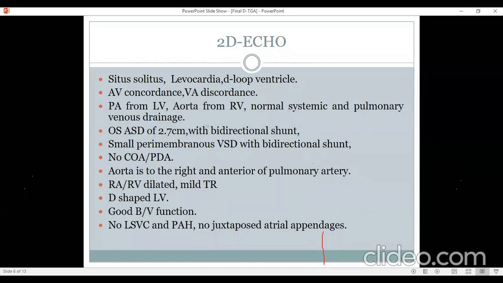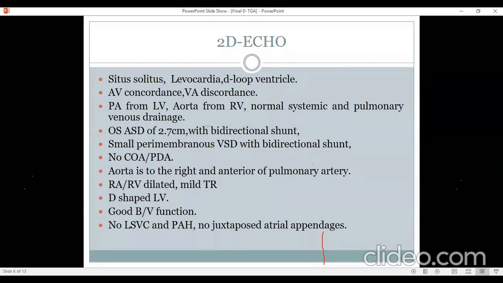This D-shaped LV is something that we often use to give an impression of whether this left ventricle is capable of holding on after an arterial switch operation. That means, is it prepared for an arterial switch operation or not? So generally we say that a D-shaped LV is better than a banana-shaped LV. When the LV is totally decompressed, then it gets banana-shaped.